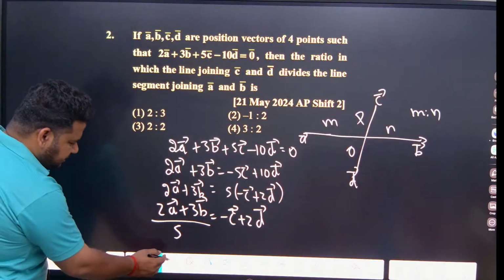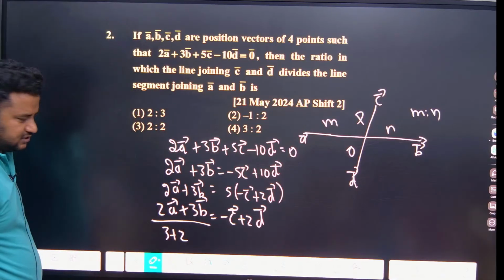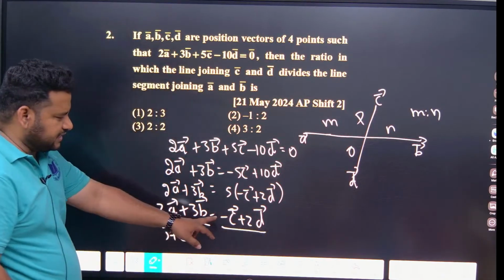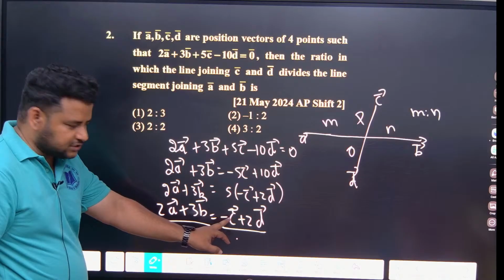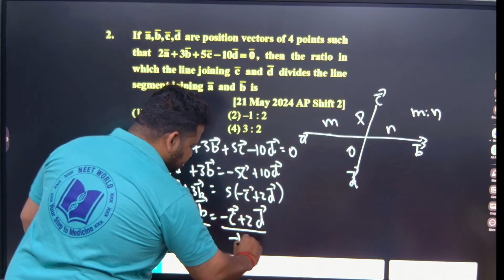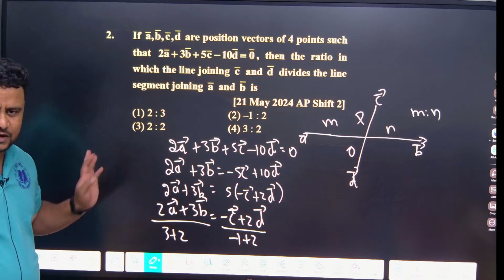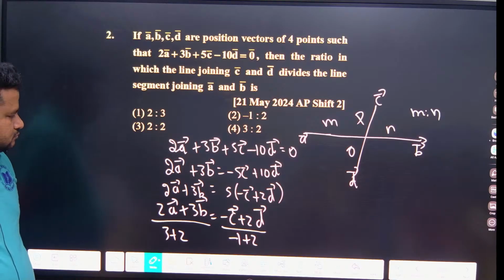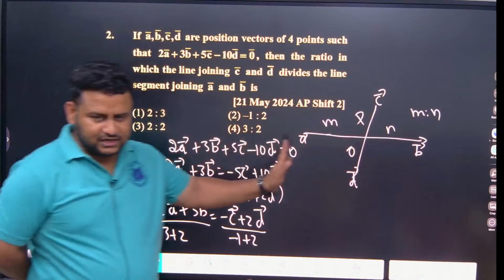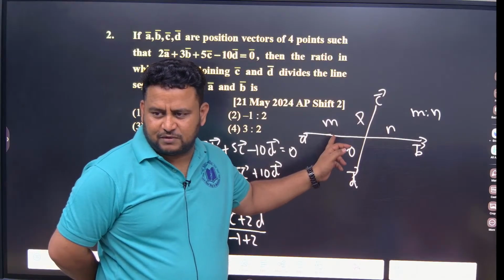So this 5 can be written as 2 plus 3, or 3 plus 2, whatever it is. Here, minus 1 plus 2. Nothing is written there, so the coefficient is 1. Here the coefficient is minus 1 and here it is 2. So minus 1 plus 2 is 1. Here we have 1 only, so instead of that I can write minus 1 plus 2. So this is of what form now? See here, observe carefully. If I ask the formula for this, what will you tell me? Just tell me the section formula for this.